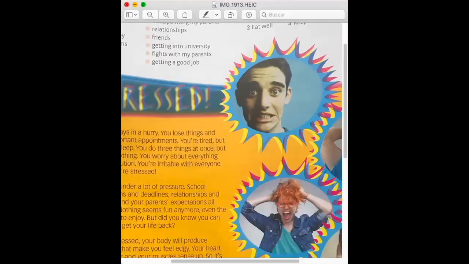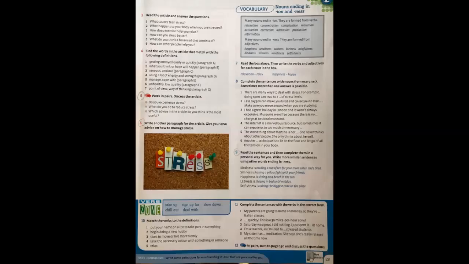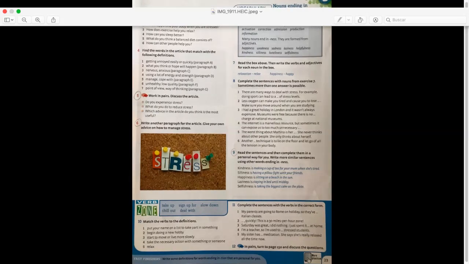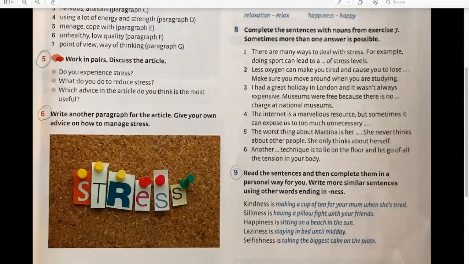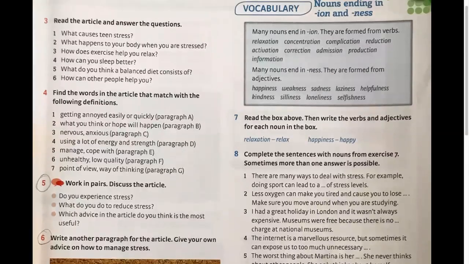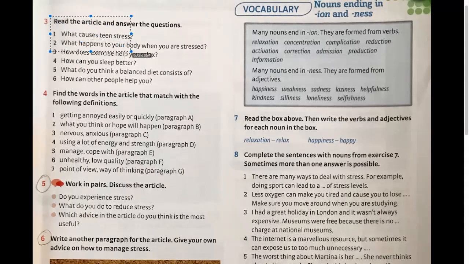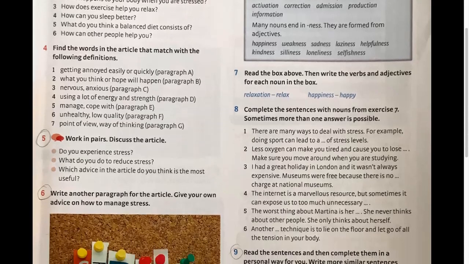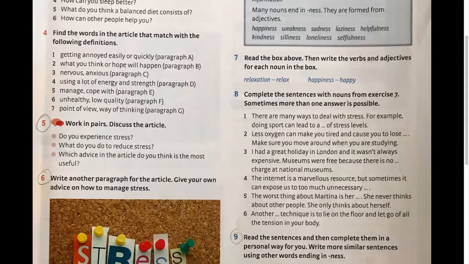Now let's go to page 23. Okay. Page 23, exercise 3. Have a look at exercise 3. Here, you are going to read the article again and answer these questions. And in exercise 4, you are going to try to find the words in the article that match with the following definition.